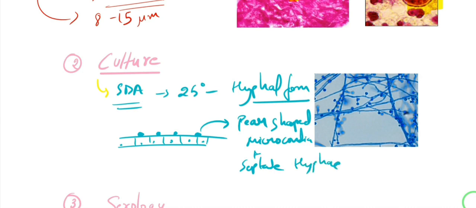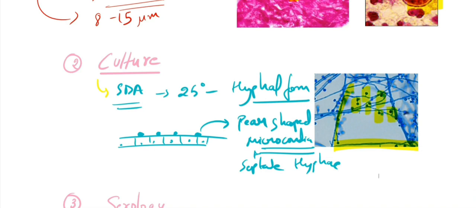There is no macroconidia like we saw in histoplasmosis, where we used to see a very peculiar macroconidia, the tuberculate macroconidia. But there is no macroconidia in blastomycosis. You can remember it from the word blastomycosis, blast. When something blasts, only small, tiny things are seen. So these small, tiny microconidia are seen, no macroconidia. Here's the picture of the septate hyphae, and you can see these tiny microconidia.